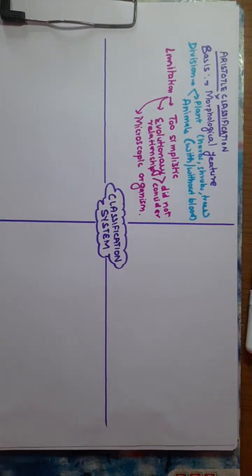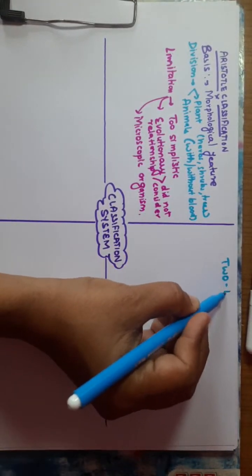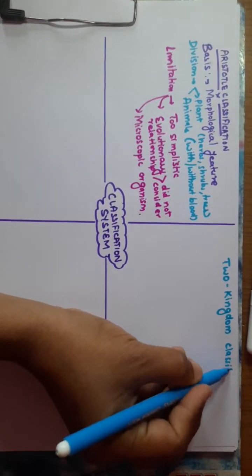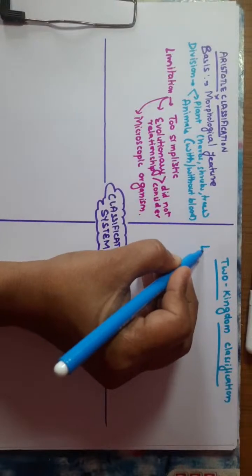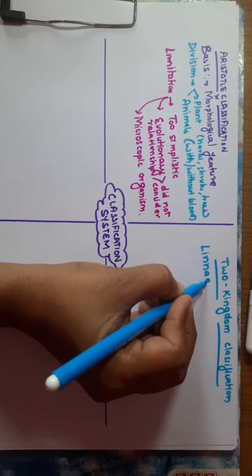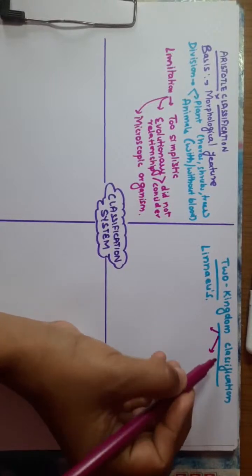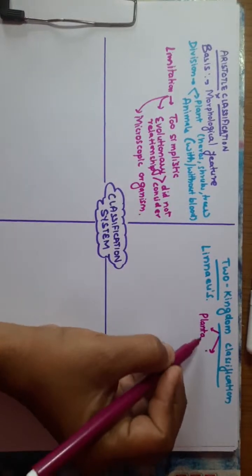Okay, so students, after the Aristotle classification, Linnaeus proposed the two kingdom classification. The two kingdom classification was proposed by the scientist named Linnaeus. He is a very important person because he also gave the binomial nomenclature. So how did he divide the organisms into two kingdoms? He broadly classified two kingdoms: the kingdom Plantae and the kingdom Animalia.